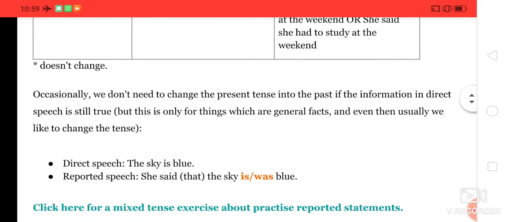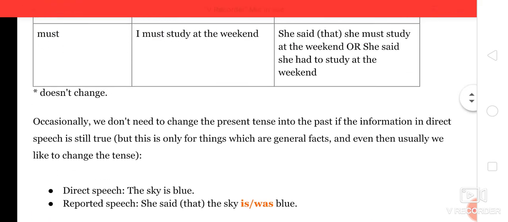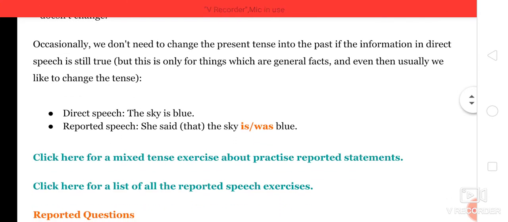So these are some of the things which you need to know. We don't need to change the present tense into past if the information in the direct speech is still true. But this is only for things which are general facts, and even then usually we like to change the tense, right? See another example. The sky is blue. What is the reported speech here? She said that the sky was blue.